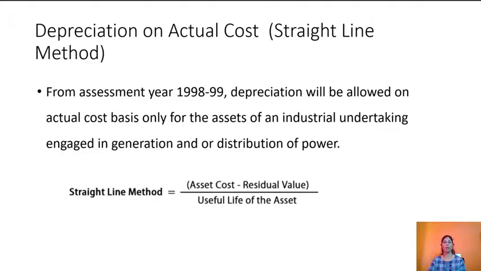Depreciation on actual cost. This is the straight line method. From the assessment year 1998-99, depreciation will be allowed on actual cost basis only for the assets of an industrial undertaking engaged in generation and or distribution of power. In the straight line method, depreciation is calculated as asset cost minus residual value divided by the life of the asset.